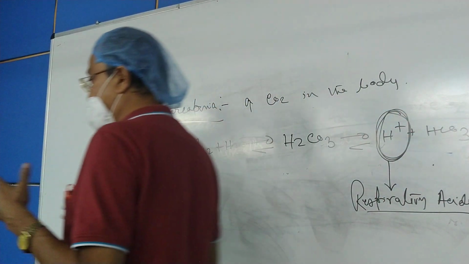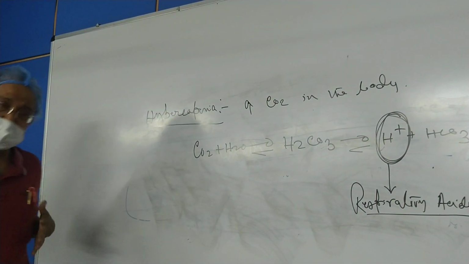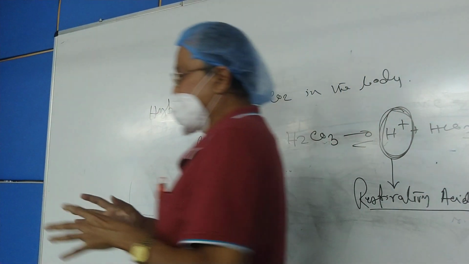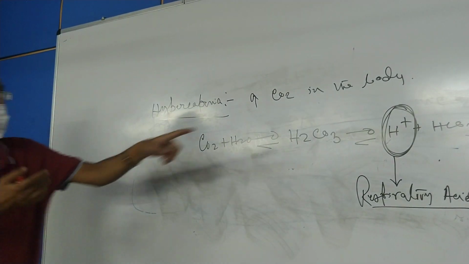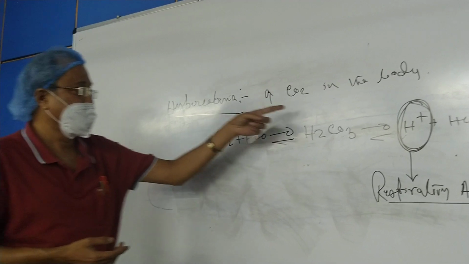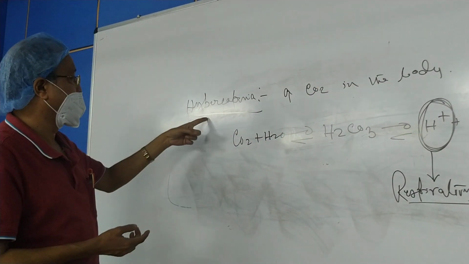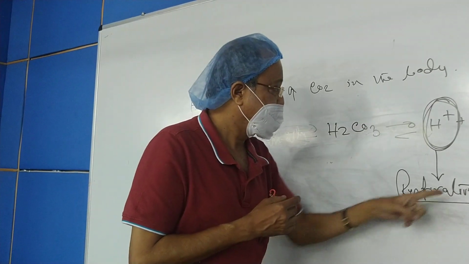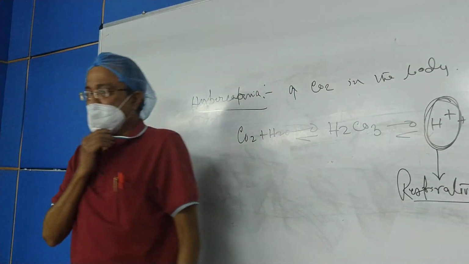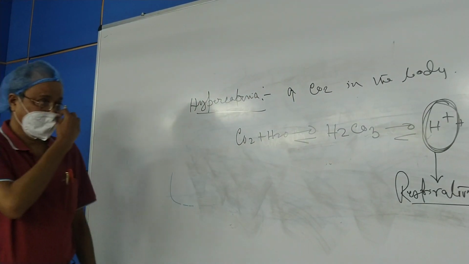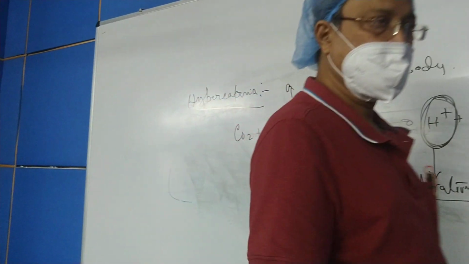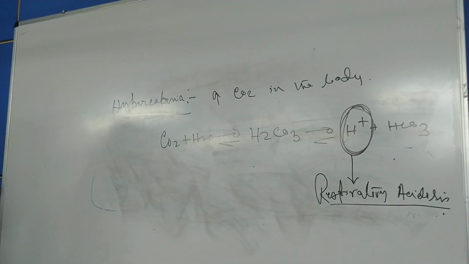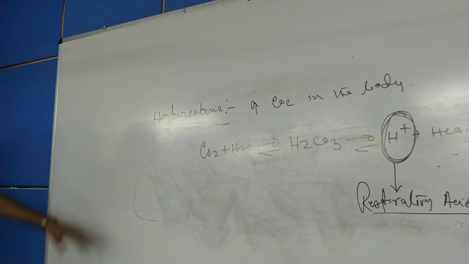But if there is some problem in the ventilation of the subject, whether due to the thoracic cage or due to the lung itself, then there will be no proper expulsion of carbon dioxide from the system. Accumulation of carbon dioxide leads to hypercapnia, and the chemical abnormalities occur like this, leading to very high hydrogen ion concentration in the system, causing respiratory acidosis, which is a medical emergency. Acidosis is a medical emergency, right? So that is about hypercapnia, right?